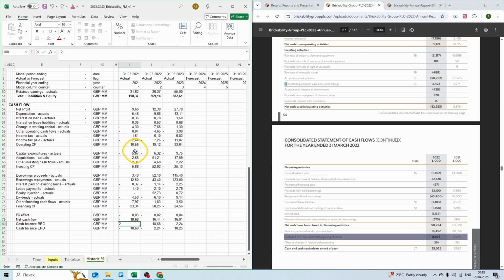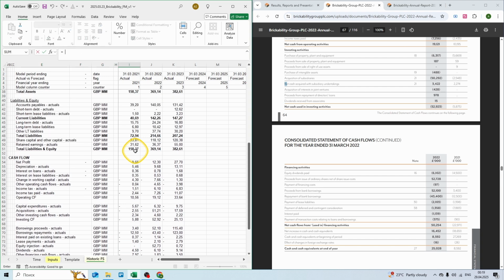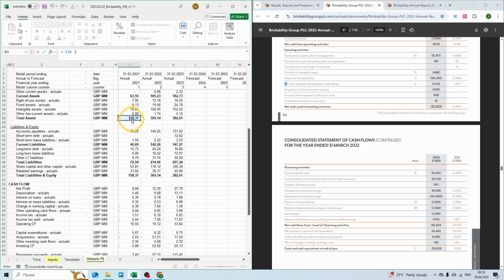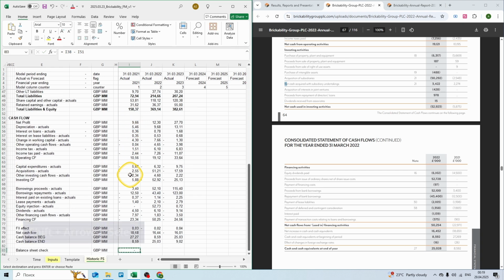Now let's enter cash balance at the beginning of 27.3 million. And we have our beginning and ending cash balances. Now let's introduce balance sheet check, equal to total assets minus total liabilities and equity. Copy the formula, Shift right arrow, and Control V or Enter to paste.